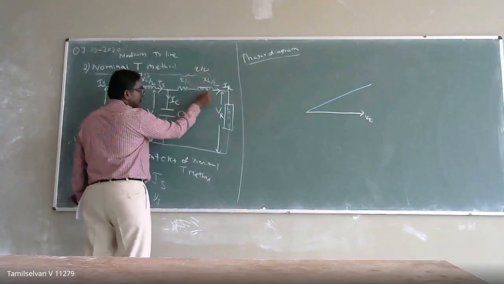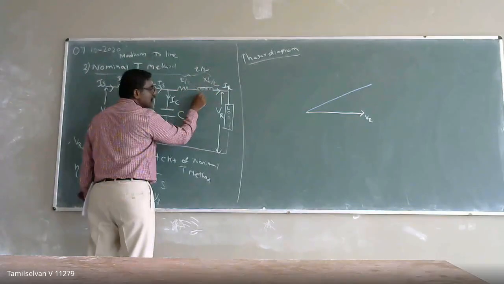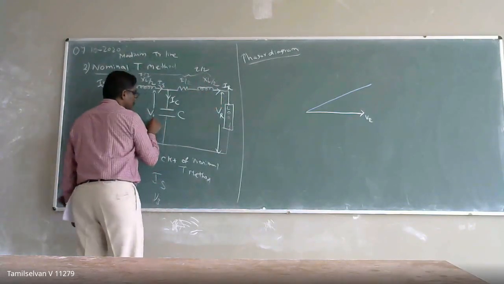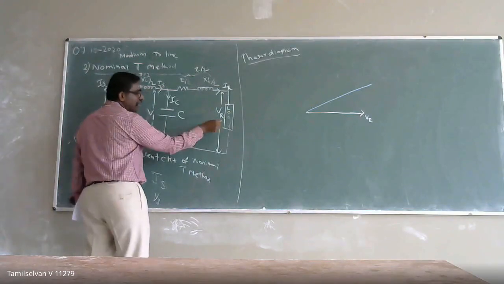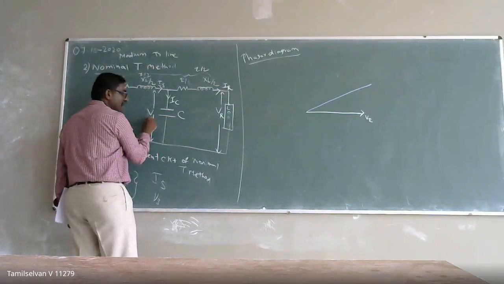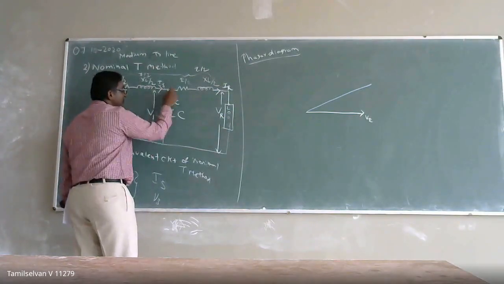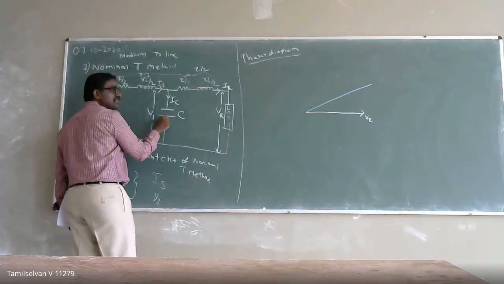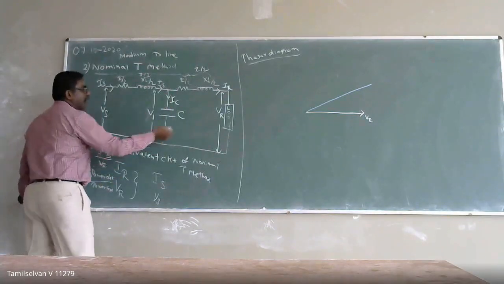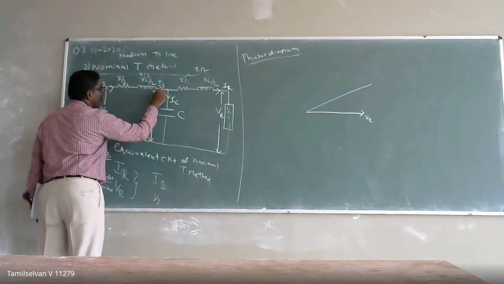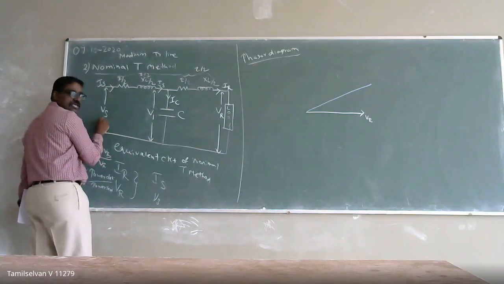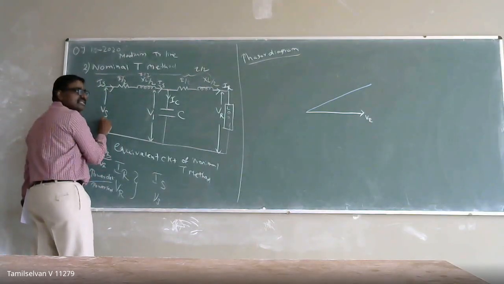In the drop part, the drop is going to be across Z by 2. When current flows, there will be a voltage drop in this section. So this voltage is going to be higher in magnitude compared to VR, and it will lead. The IS current will lead, but it is going to lag with respect to the sending end voltage.